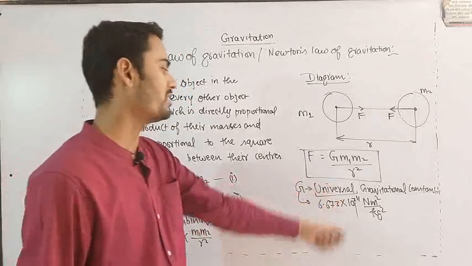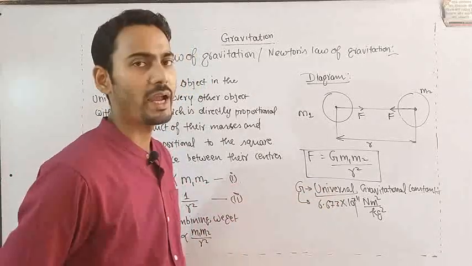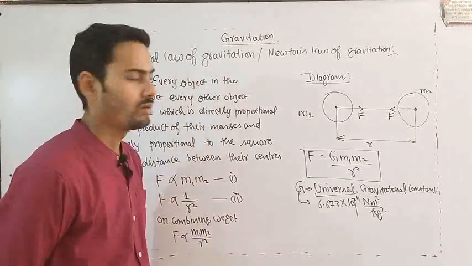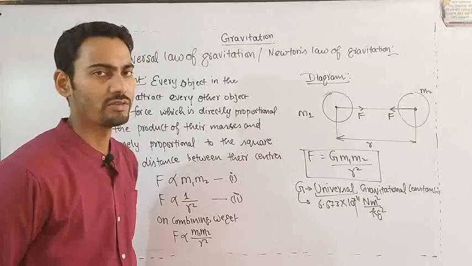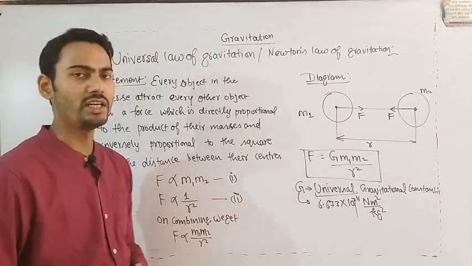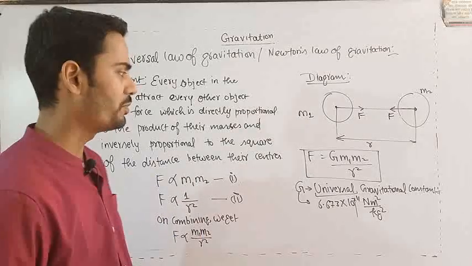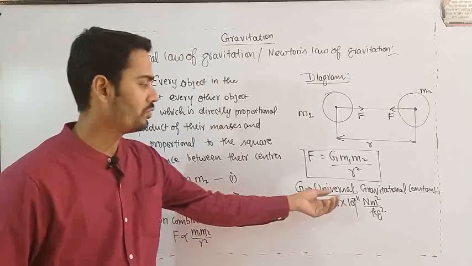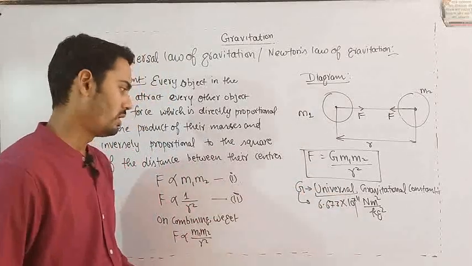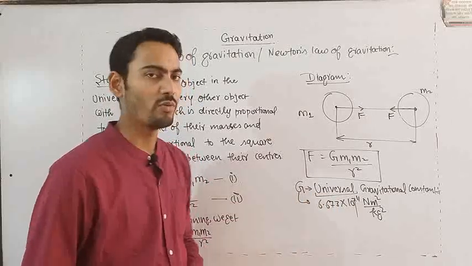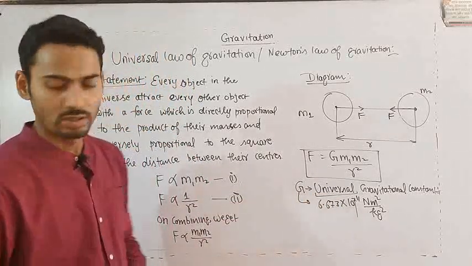If you place plus 11, then it will multiply your result by 10 to the power 11. So the magnitude of gravitational force would be quite large, which is not possible. The value of gravitational force is quite small. So you have to take this minus sign while calculating.